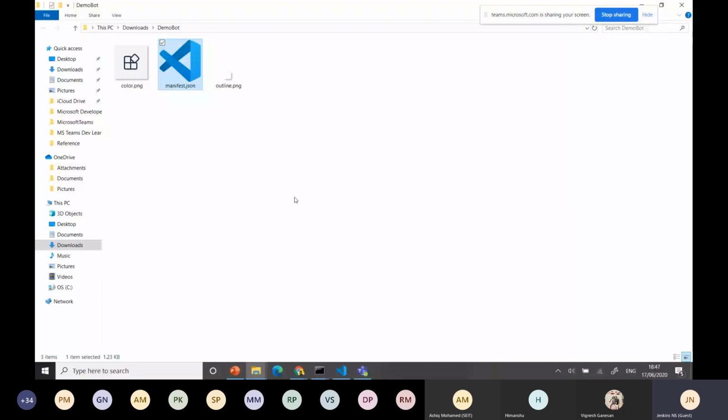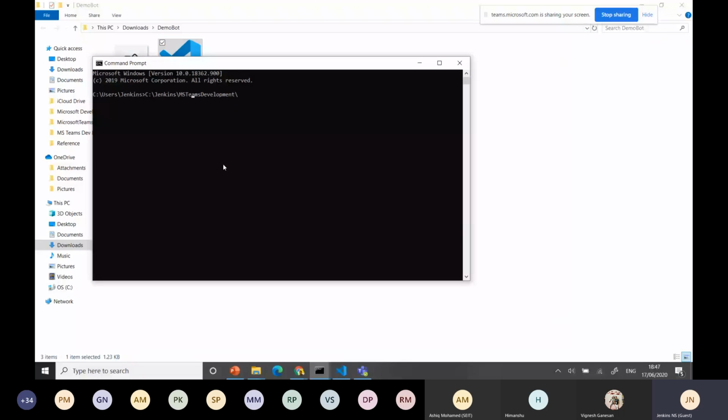Okay, I'll create just a simple application to show how it looks. You can create it like this: make a demo folder first, then cd into it. Before that you need to install the Teams generator, otherwise it's not supported. You need Node, npm, and the Teams generator installed. Then it supports and you directly go here.